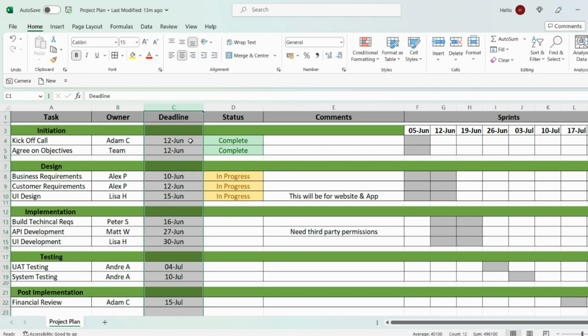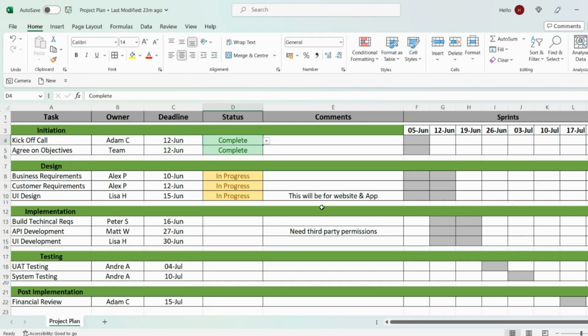The third column we have is deadline. So by when will we deliver each of these different items within the project? You can choose to have this across two different columns, so start date and end date. For simplicity, I prefer just having the one column and writing down the different dates that we anticipate to deliver these different items.